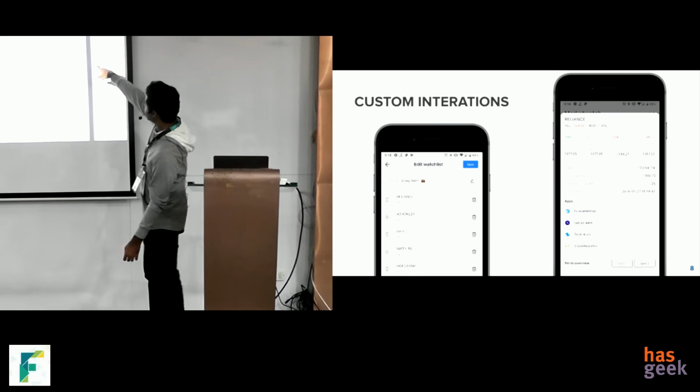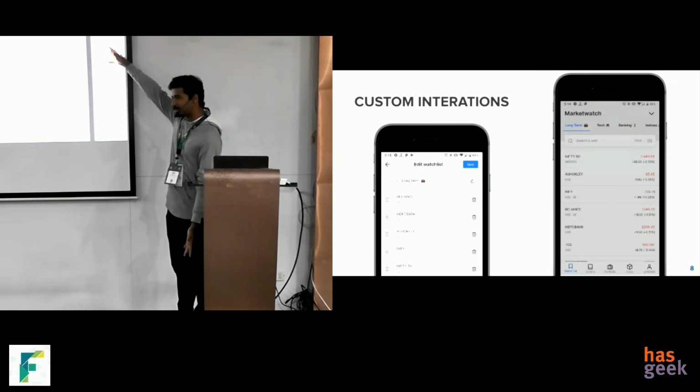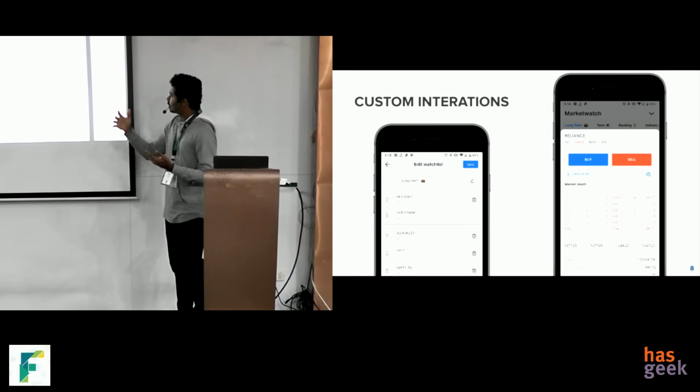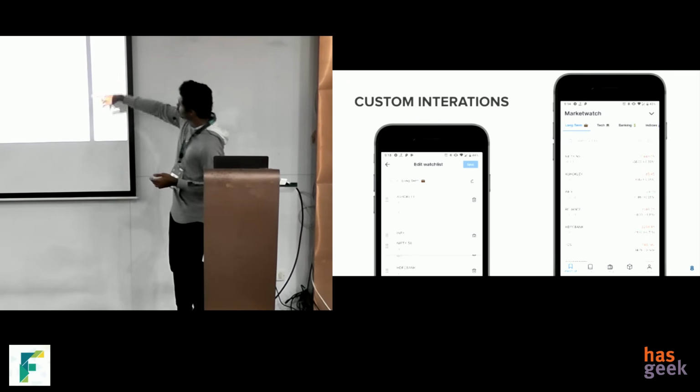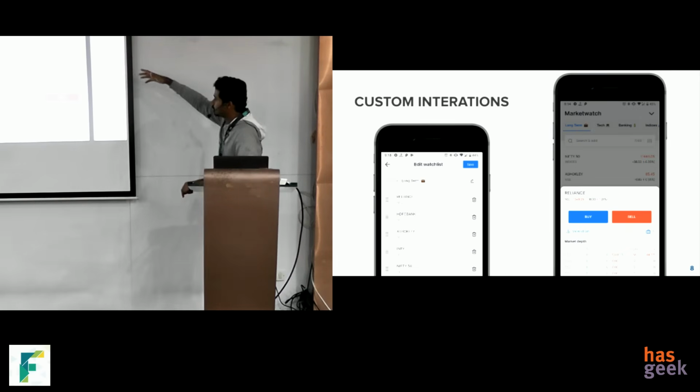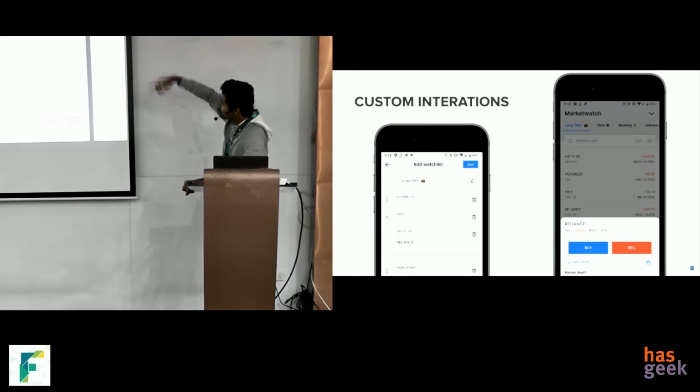On the right side, you can see a bottom sheet. Again, there is a bottom sheet built into Flutter, but the problem is that it has fixed height. So you cannot change that. So I built one like this. It can contain any widget of any height, so it will scroll accordingly.